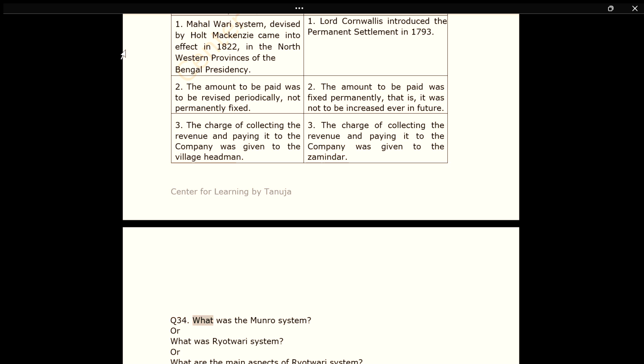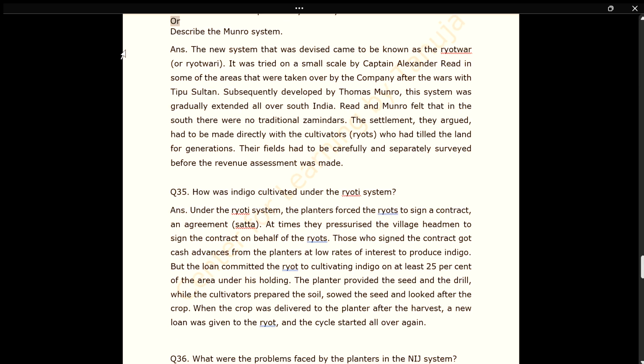Q34. What was the Munro system? Or what was the Ryotwari system? Or what are the main aspects of the Ryotwari system? Or describe the Munro system.